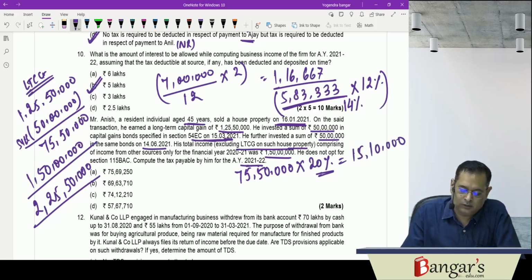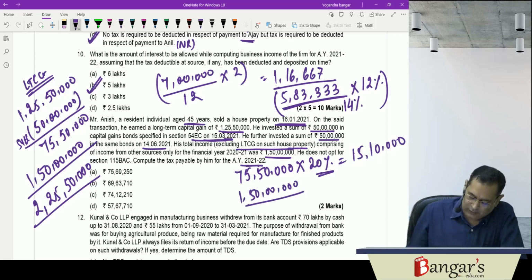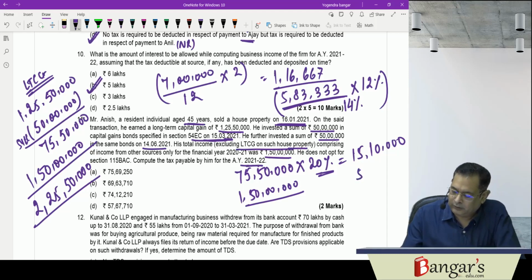Then on 1 crore 50 lakhs, the applicable tax rate will be the slab rate, the 1 crore 50 lakhs minus 10 lakhs, because 10 lakh will be chargeable on 10 lakh. As you are aware, we are paying tax of 1,12,500 plus 30%. So it works out to be 53 lakhs 25,000.